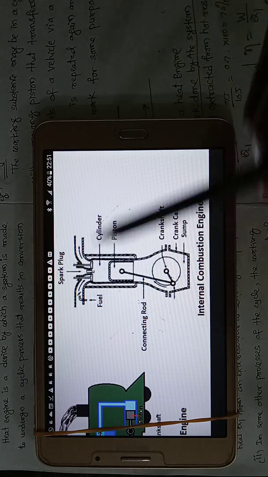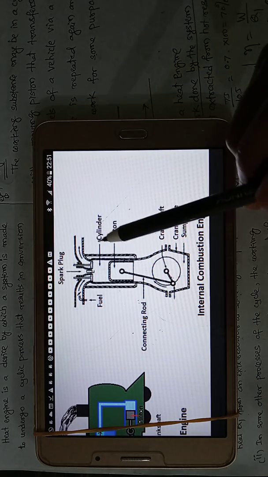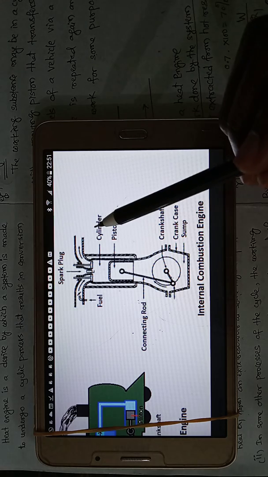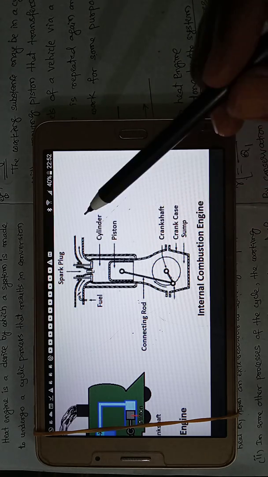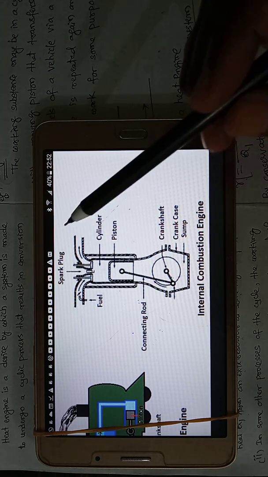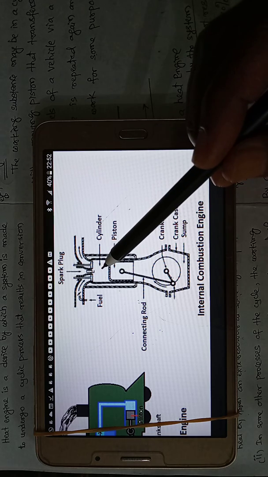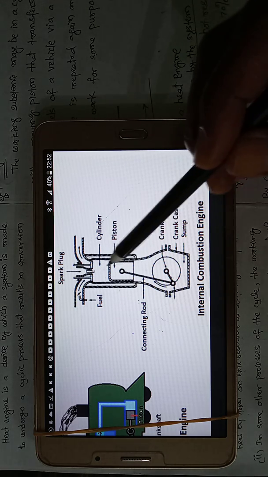This ignites the fuel, so it undergoes combustion, and in the combustion process heat energy is produced, and the hot gases expand and push the piston downward.